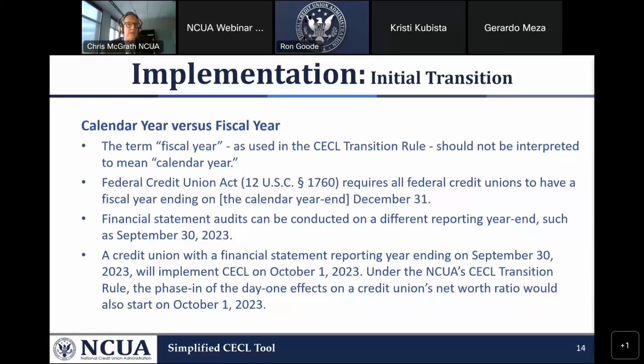CECL, the term fiscal year for federal credit unions means a calendar year. But FASB GAAP allows a credit union to have financial statements on a year that's not a calendar year. So if you are getting a CPA audit as of a different year end, like September 30th, 2023, you'll be adopting CECL October 1st, 2023. That's also starting the first day for the CECL transition rule.